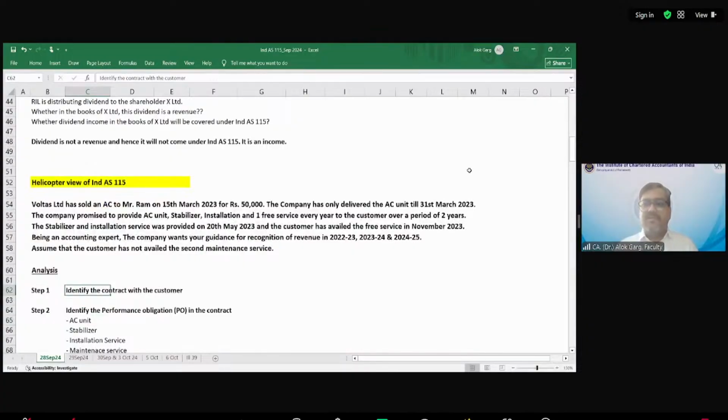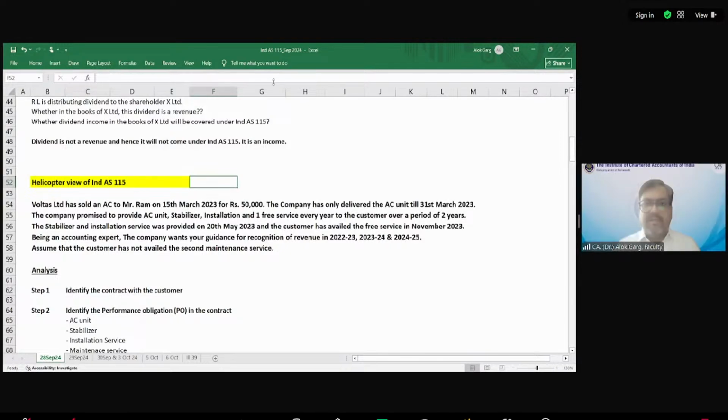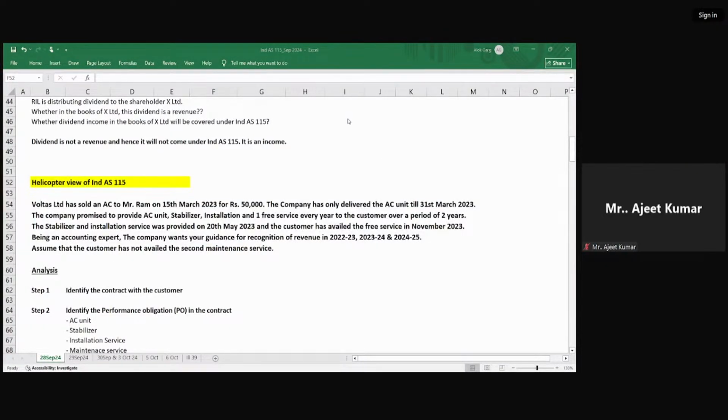Yes, Abrakesh? Sir, chat is disabled actually. So for short answers, we did not go to the microphone. Yes, let me enable the chat. Ashokji, can you please check if the chat is enabled or not? Sir, chat is enabled.